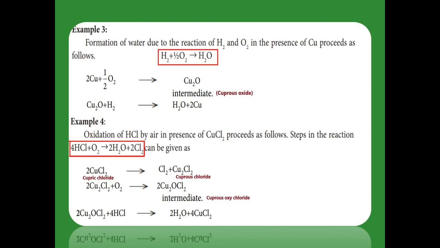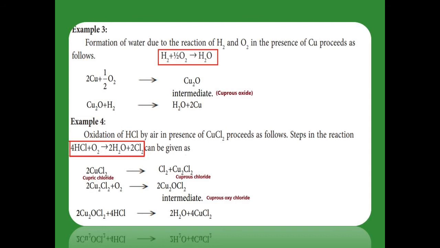The next one, example 4: hydrogen chloride on oxidation gives water and chlorine with the help of CuCl2. What is CuCl2? It is cupric chloride. It is the catalyst. That cupric chloride first of all decomposes, giving chlorine and cuprous chloride.